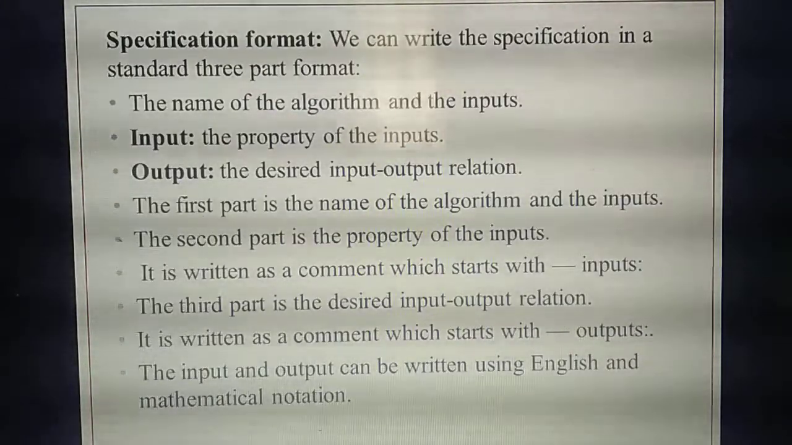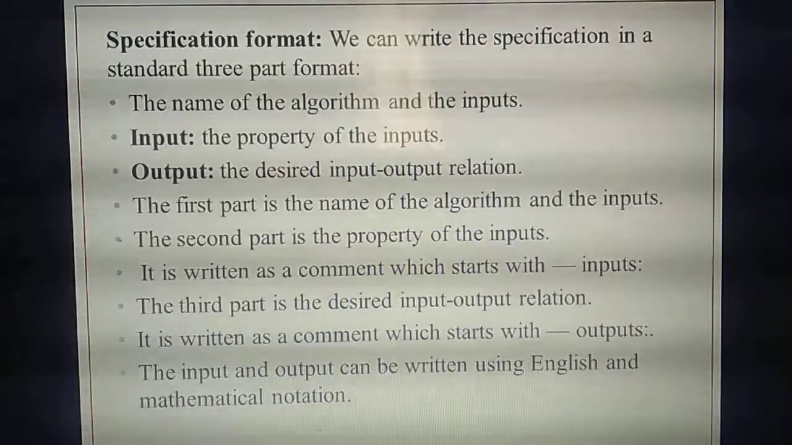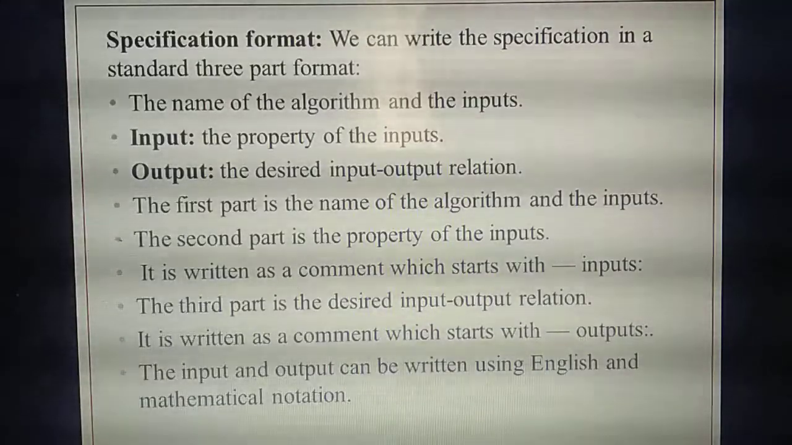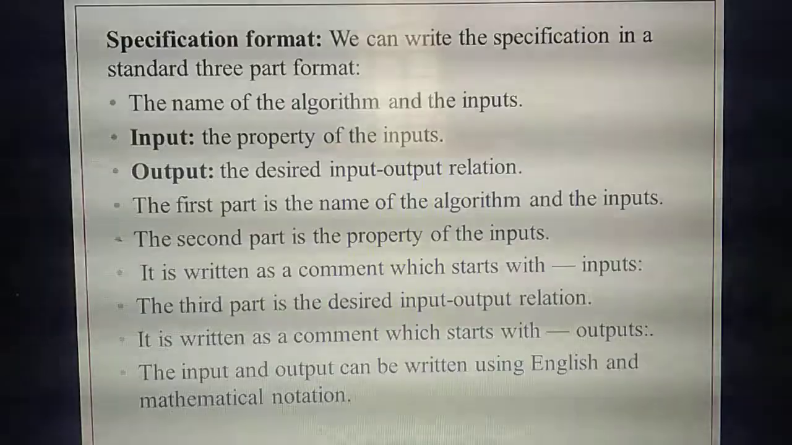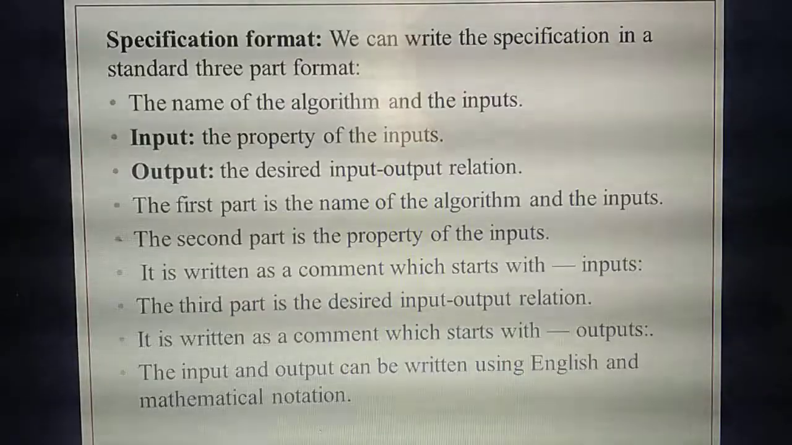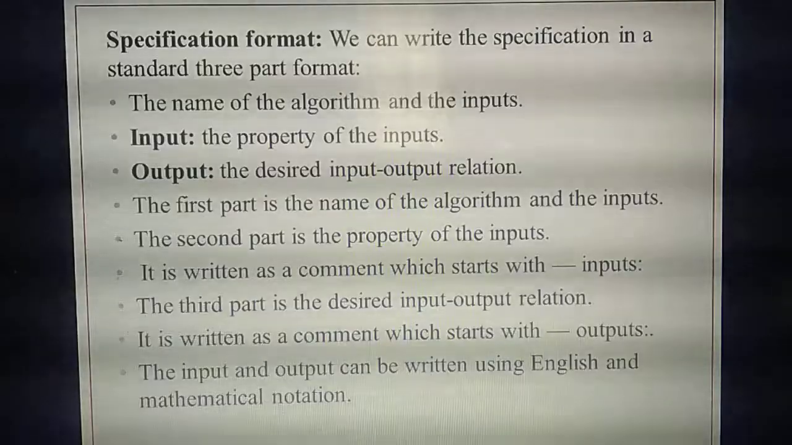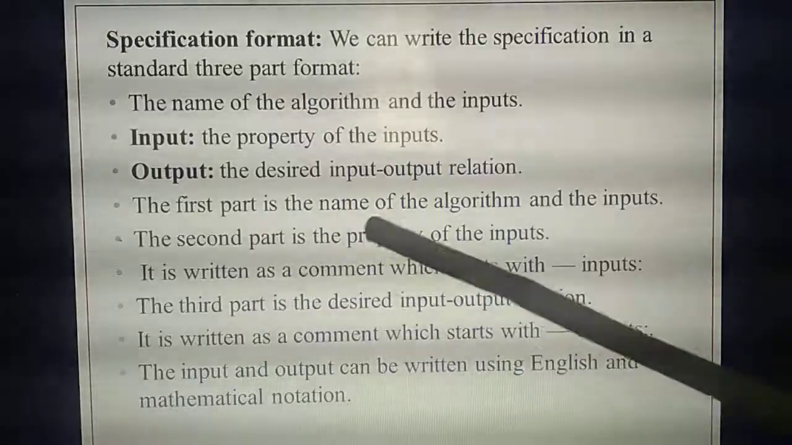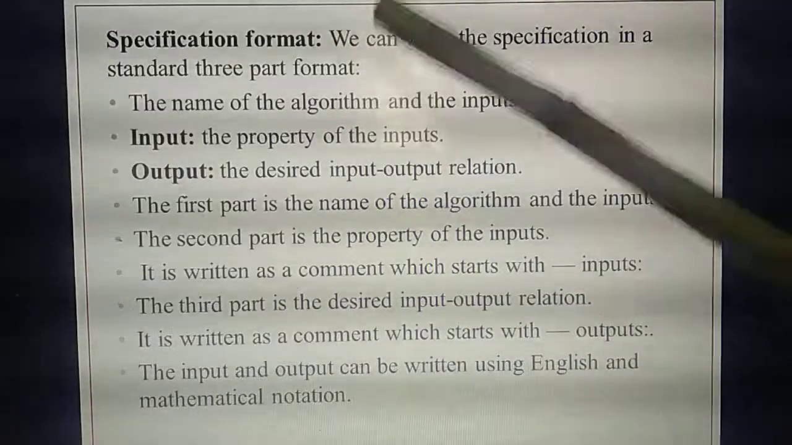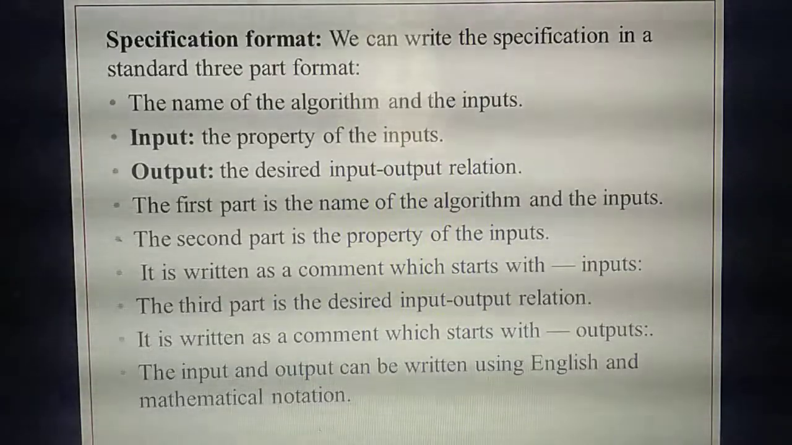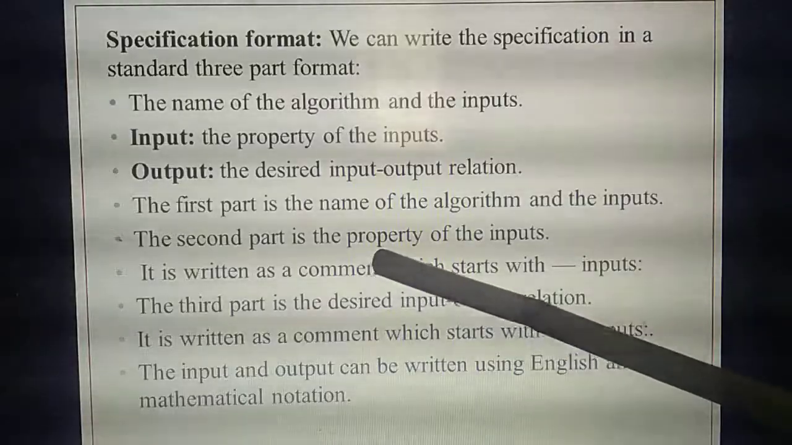How many formats are there for the specification? Three. What are they? First, the name of the algorithm and inputs. Then the property of the input. Then the desired input and output relation. Understood? These are the three formats you should specify in specification. The same thing they have given in the theory. What's the first part? The name of the algorithm as well as the input. How many inputs you are giving? 3 means 3 inputs, 4 means 4 inputs. The second part is the property of the input.